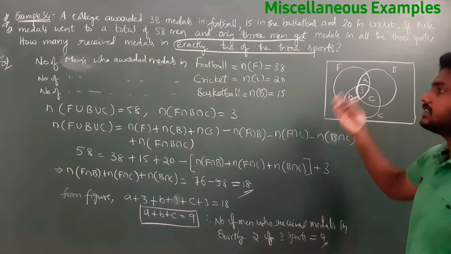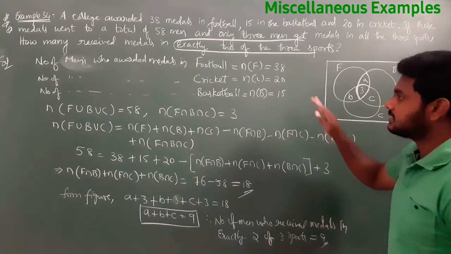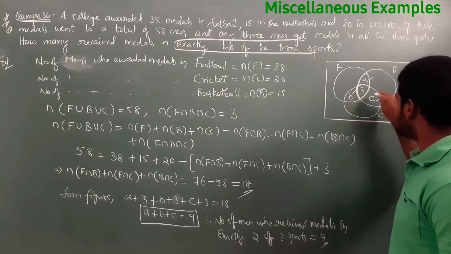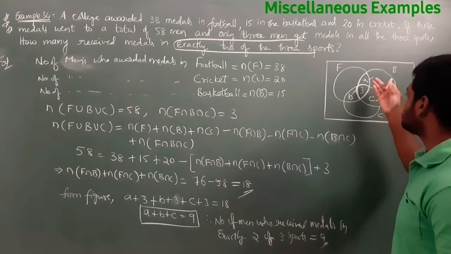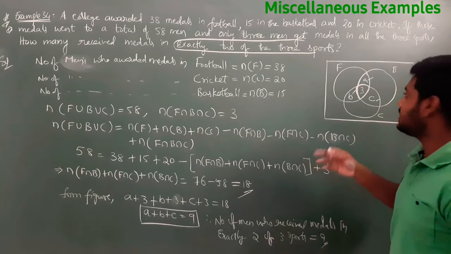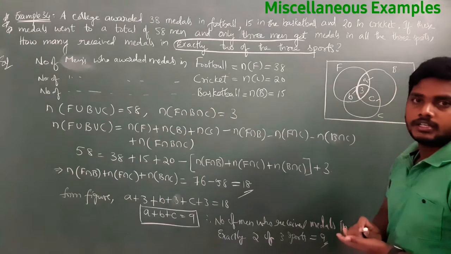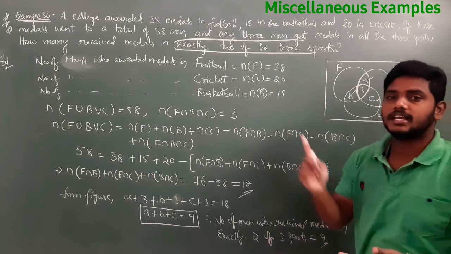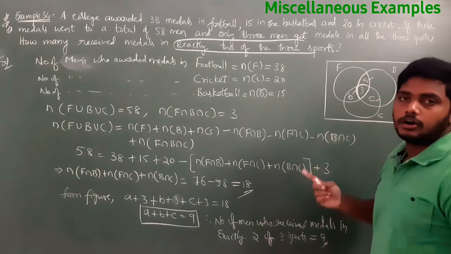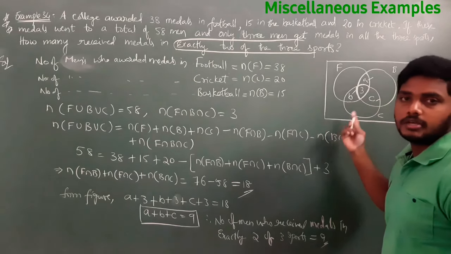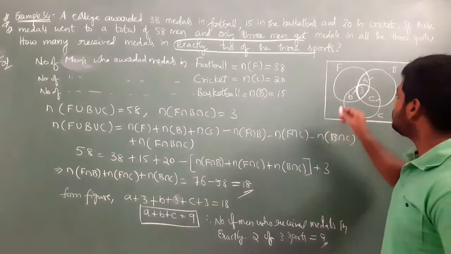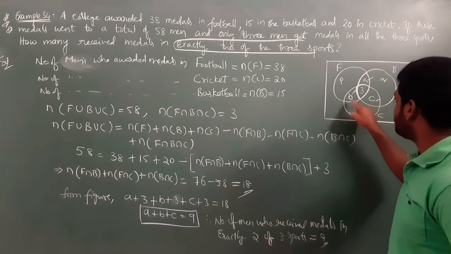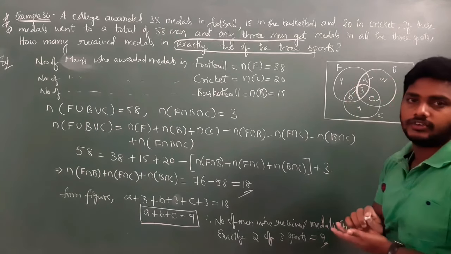Listen, in further questions also it will be useful. If they ask exactly 2, it means the A, B, C parts. You can also consider P, Q, R. If they ask exactly one of the sports, that one may be football, basketball, or cricket. In that case, what we need to find is the P, Q, R parts. Right? These parts we need to find.